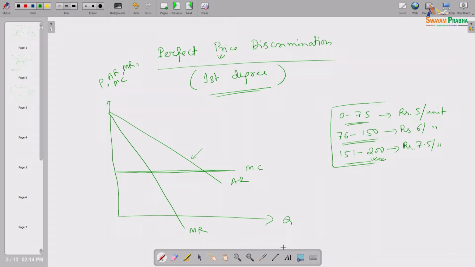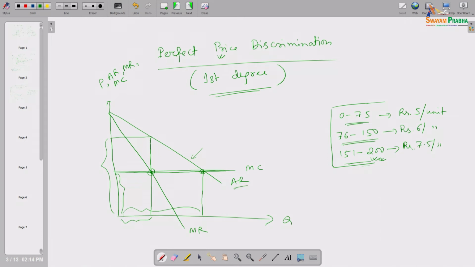Of course, if the producer follows profit maximizing behavior, he should produce this much output and set this much price per unit to sell his product. And if he alternatively follows competitive behavior, he should produce until this point, and in that case this will be the price, because price equals marginal cost.